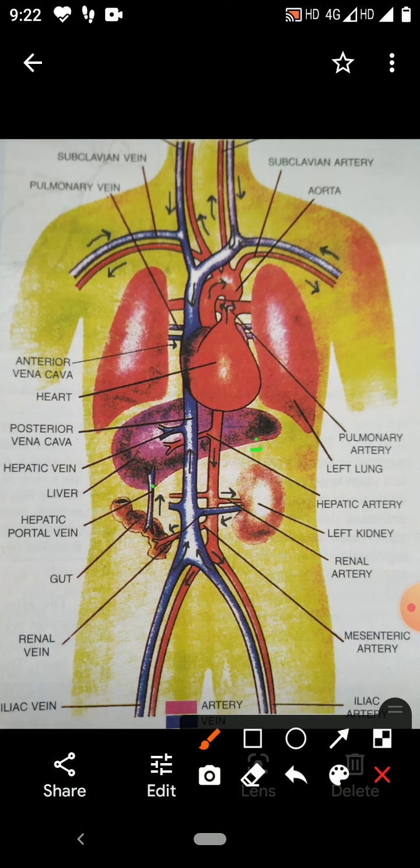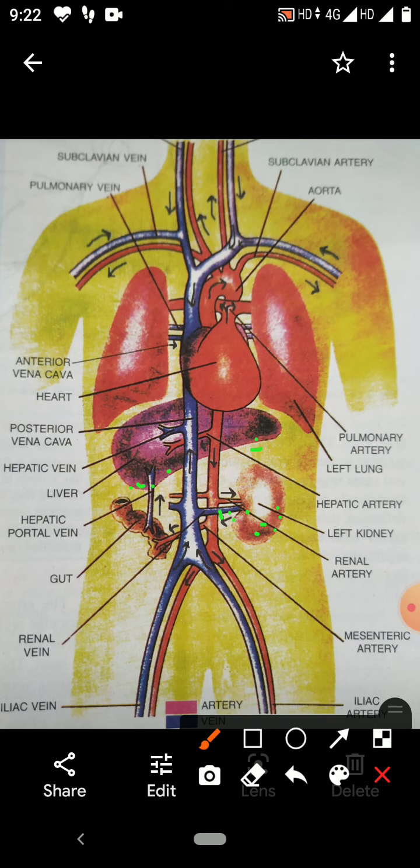The vein which takes the blood from the liver is hepatic vein. The blood vessel which supplies the blood to the kidney is renal artery, and the one which takes the blood away from the kidney towards the heart is renal vein.